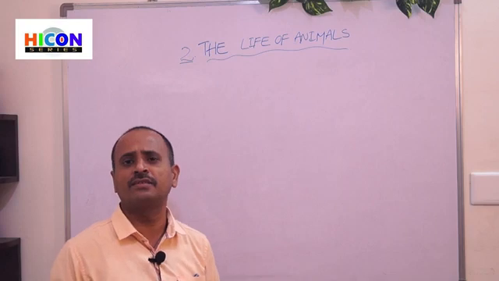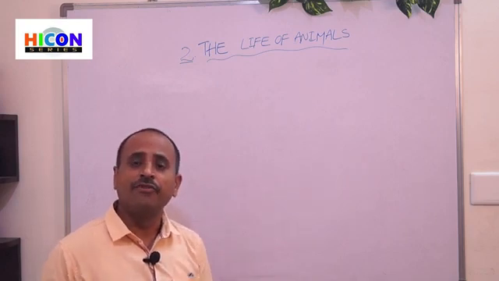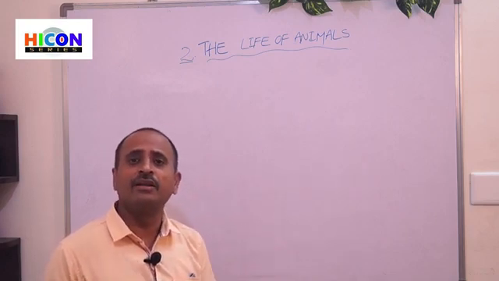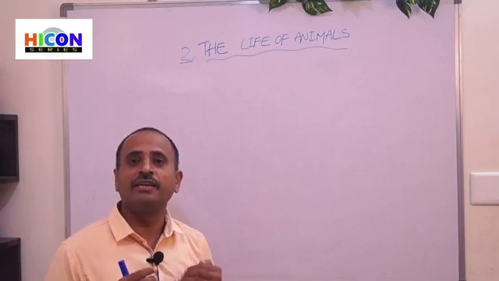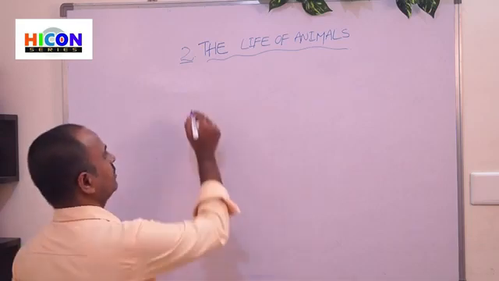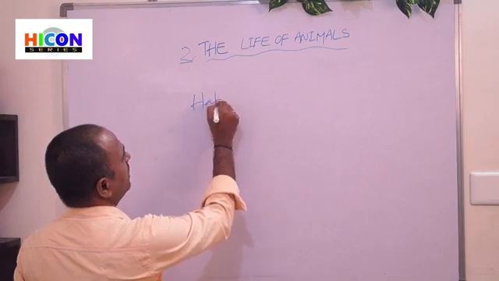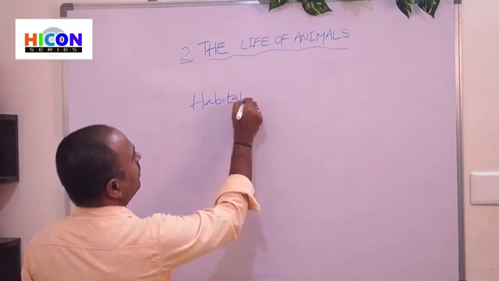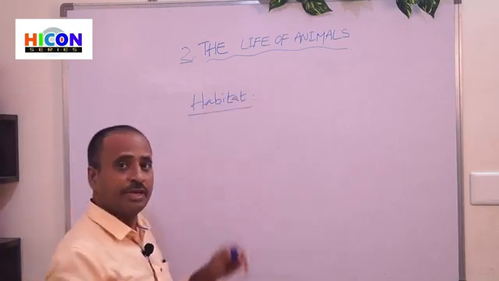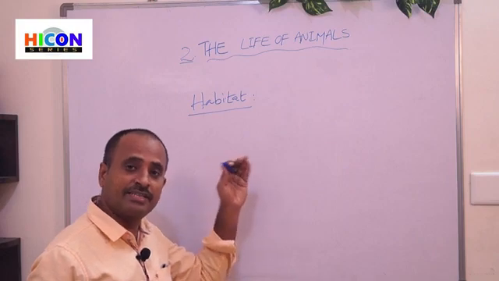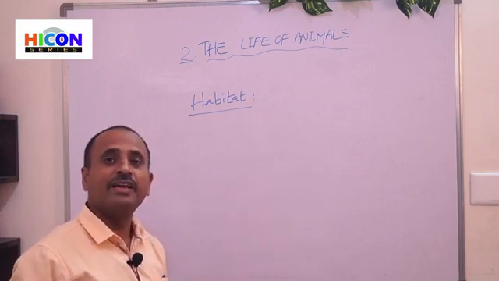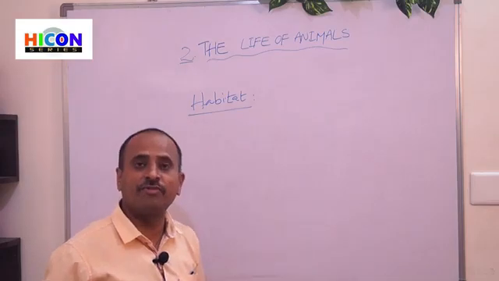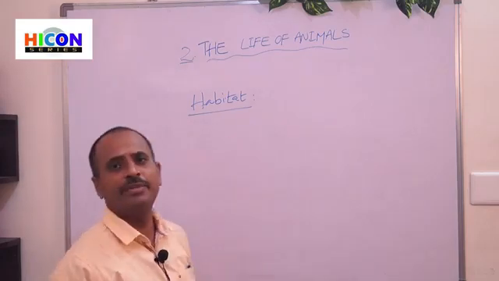The place where an animal survives naturally is called a habitat. So children, what is a habitat? A habitat is a place in our surroundings where a living being can survive naturally.